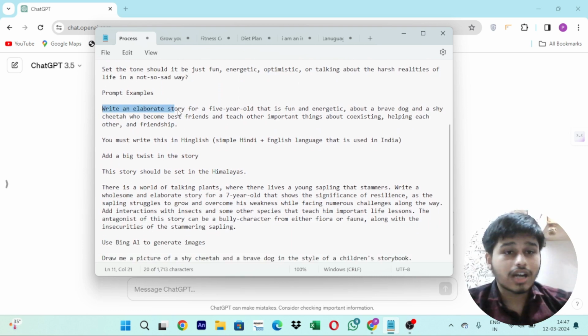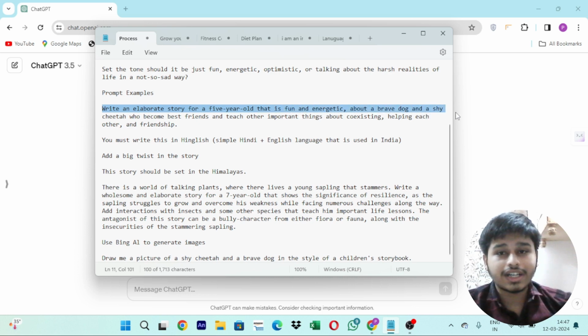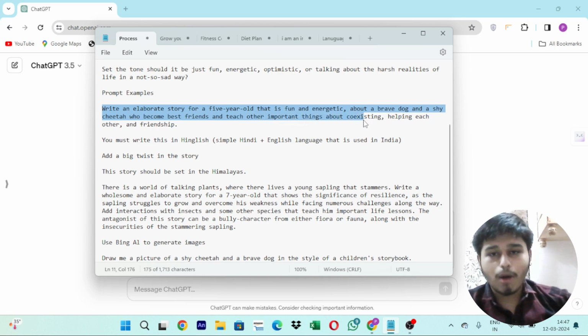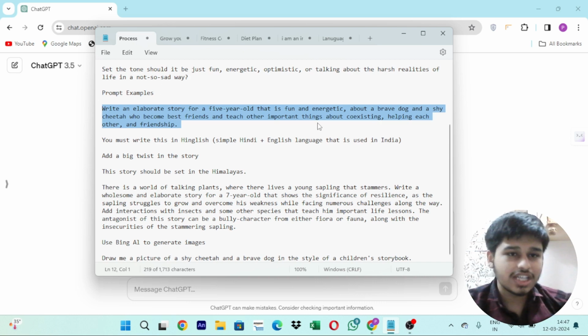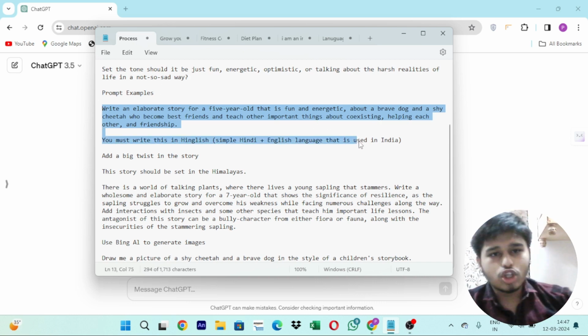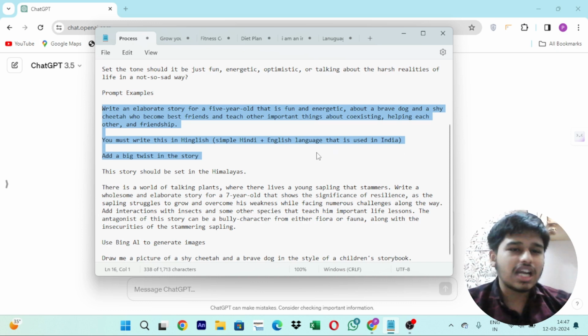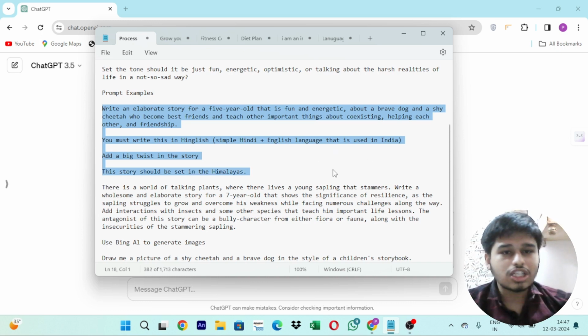The prompt is: write an elaborate story for a 5 year old that is fun and energetic about a brave dog and a shy cheetah who become best friends and teach each other important things about coexisting, helping each other, and friendship. You must write it in Hindi plus English format. Okay, add a big twist in the story. This story should be set in the Himalayas.